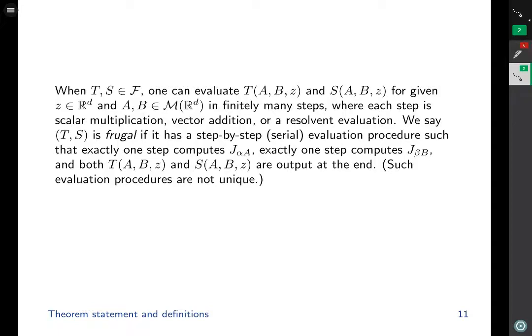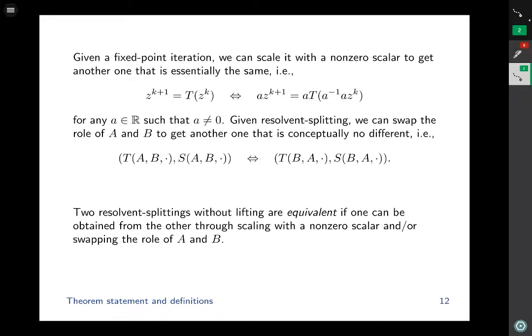By the way, such an evaluation procedure is not unique, and there could be some foolish evaluation procedures where you unnecessarily compute useless things, but we say T comma S is frugal if this good evaluation procedure exists.